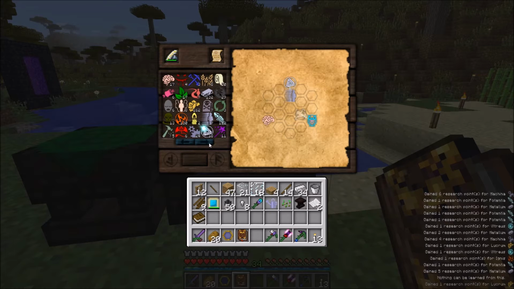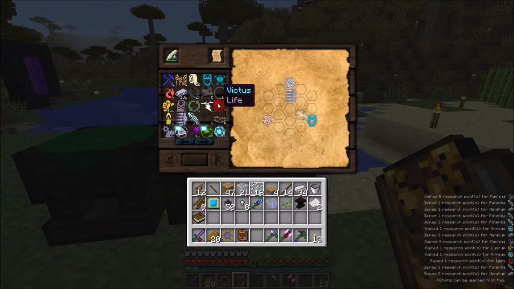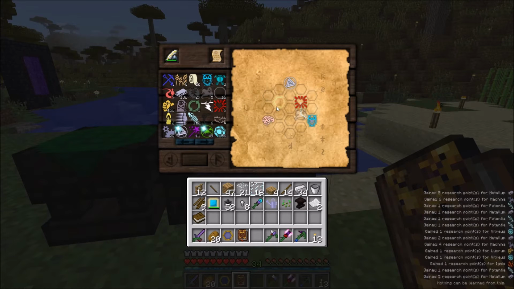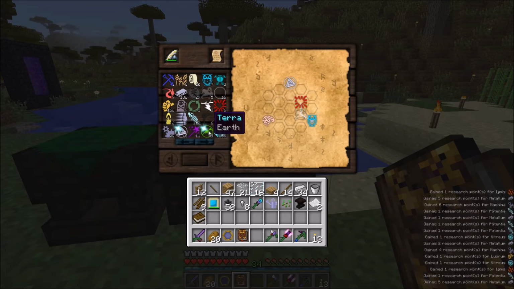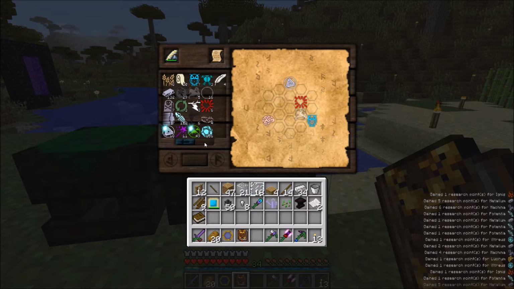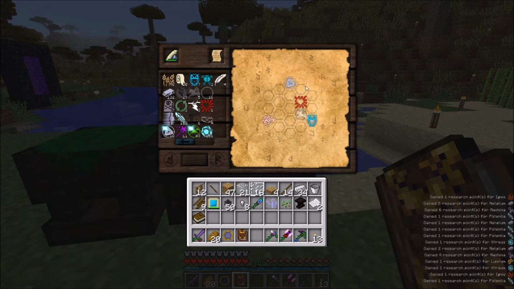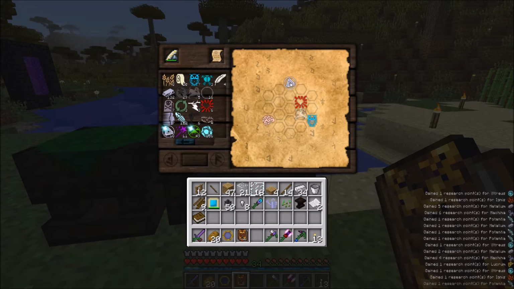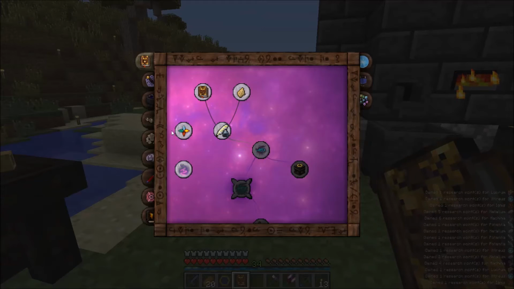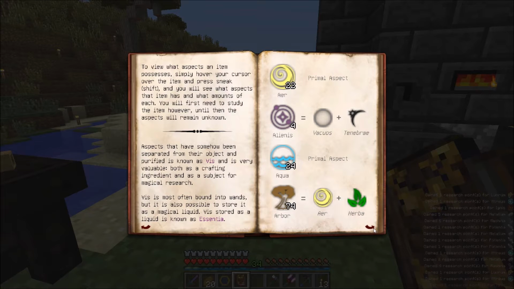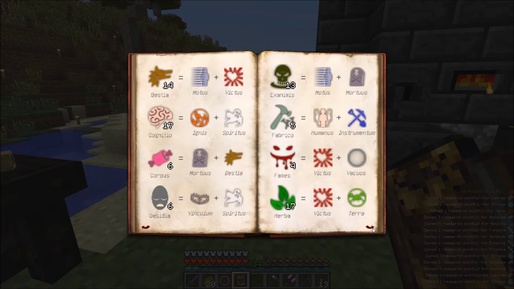So if we join Spiritus with life, that stupid thing is now earth and water. So we can now join earth and water and then ordo. Now earth and ordo, I'm pretty sure do actually make something. So you'll start to memorize these things eventually.